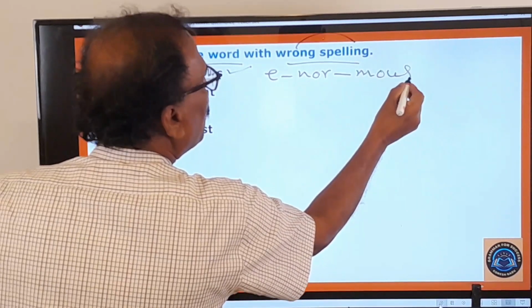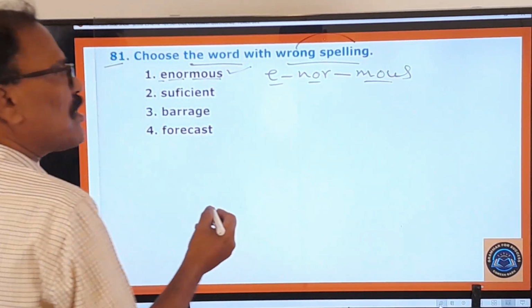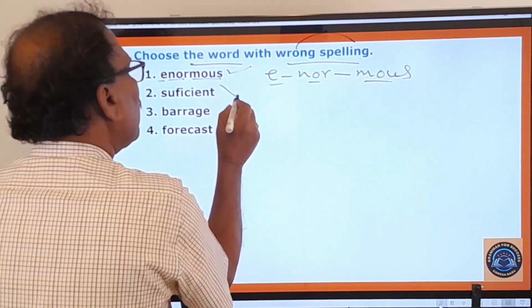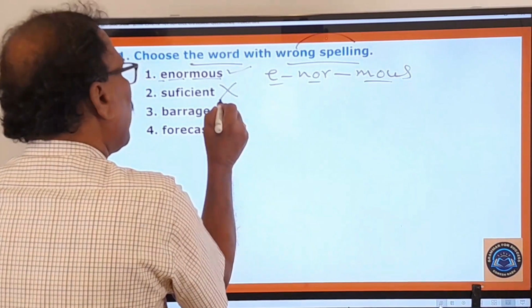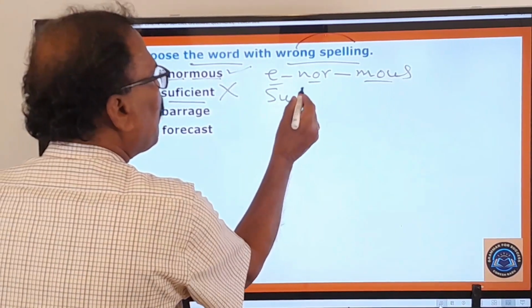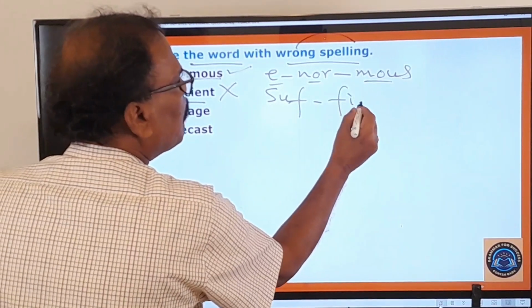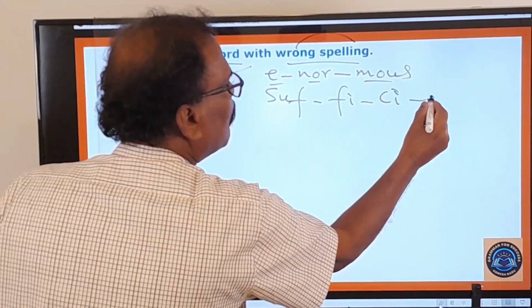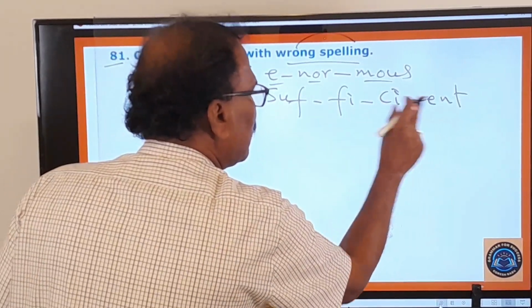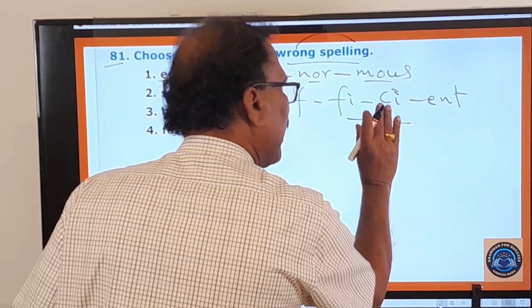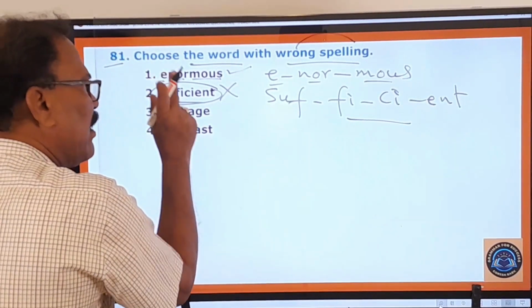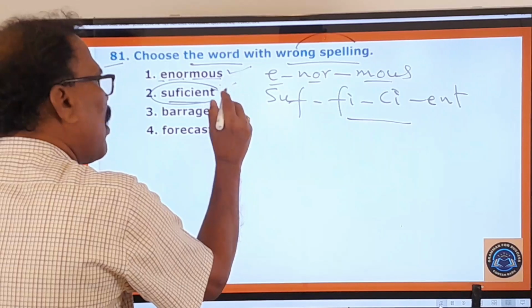Enormous. When you cut the word into syllables, you get the correct spelling. Enormous, right. And sufficient, this is wrong. How sufficient should be is wrongly spelled here. Sufficient. This should be the correct spelling. But here, this sufficient is wrongly spelled. And therefore, this is only your answer.